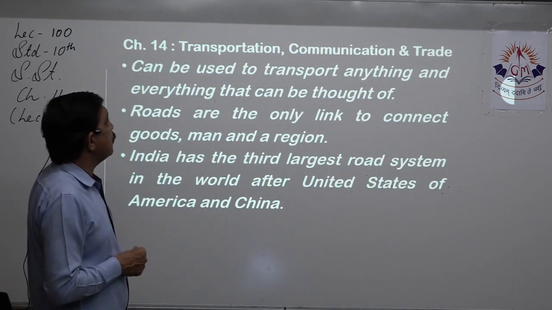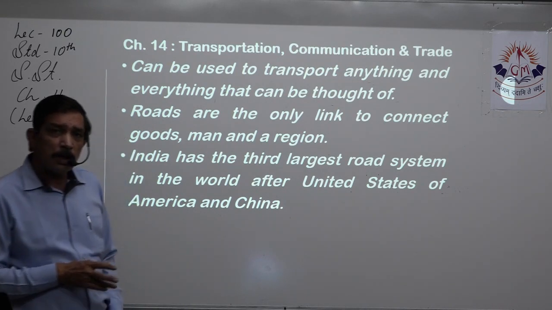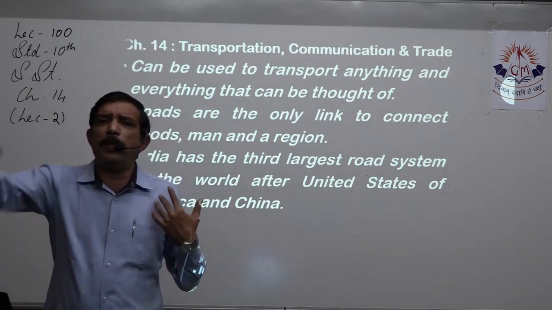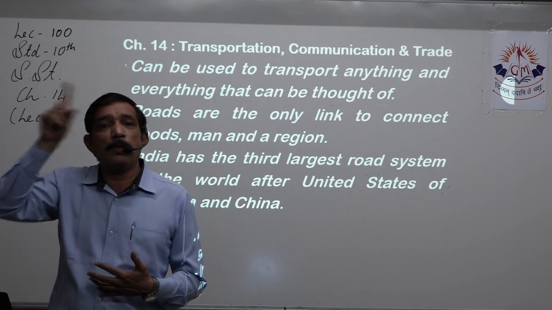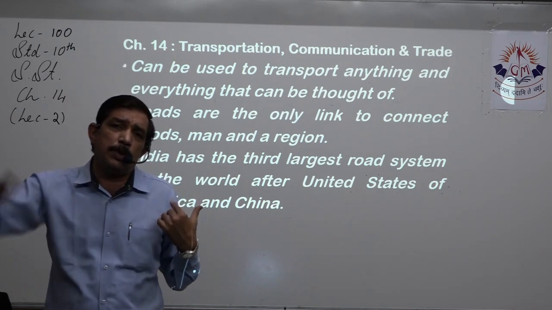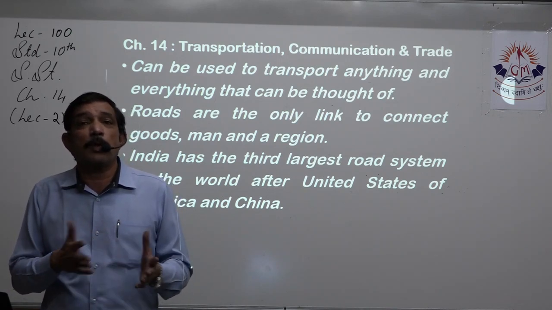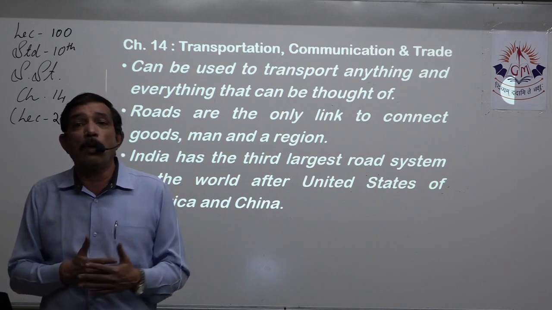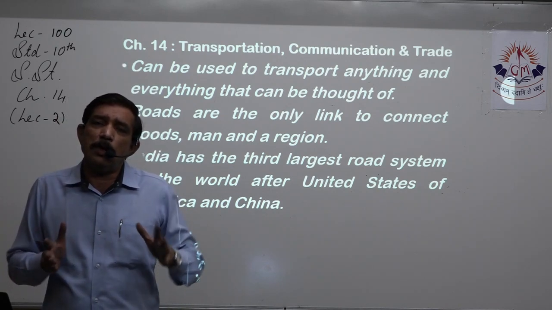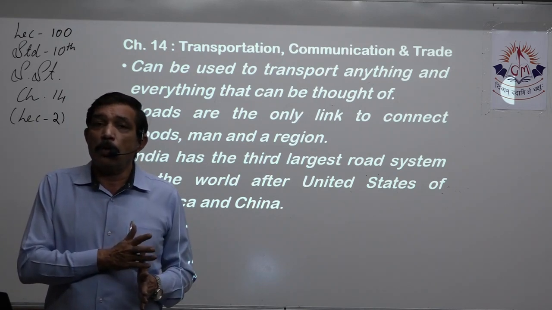Roads can be used to transport anything and everything that can be thought of. You might have seen when we go on highways, we see those huge blades of the windmill which generates electricity. It's so huge. Quite big turbines, for multi-purpose projects, you might be seeing moving on the road. They're quite huge. Whatever the size, you can always easily transport it by road.